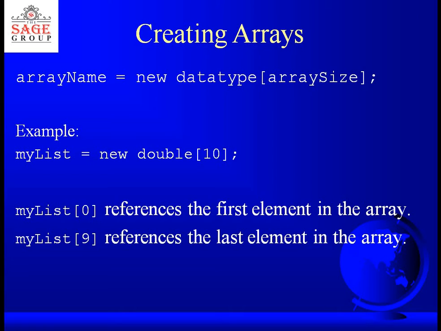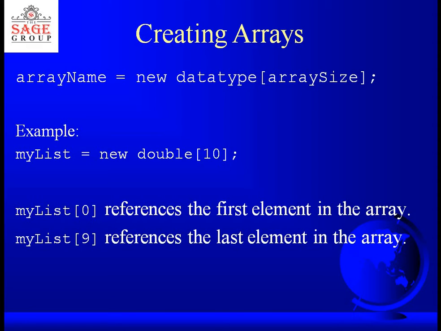Okay. Now this is another method of creating an array. Array name is equal to new data type and array size. An example is given in the slide: myList is equal to new double[10]. With new you can create an array. New is a reserved word which is used to create an array. So new double, and the size of that is 10.